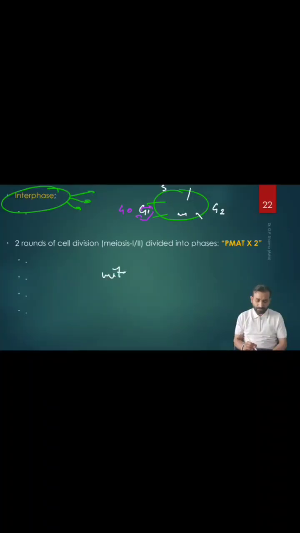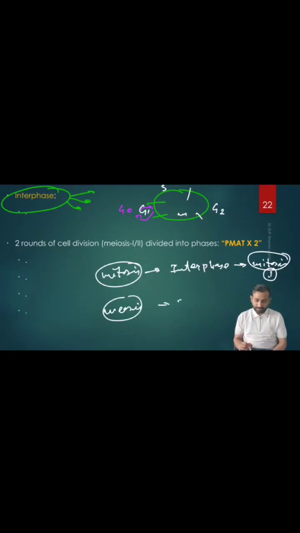In mitosis, the cell undergoes interphase, and this interphase is followed by mitosis, one cycle. But in meiosis, what happens? They have one interphase, and once the interphase is complete, there will be meiosis 1 and meiosis 2.